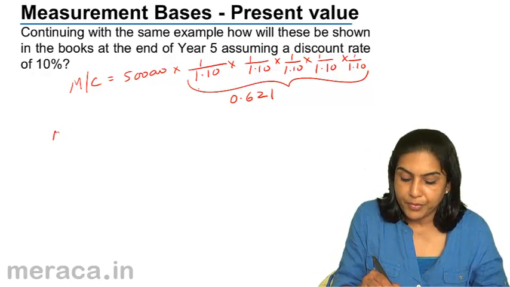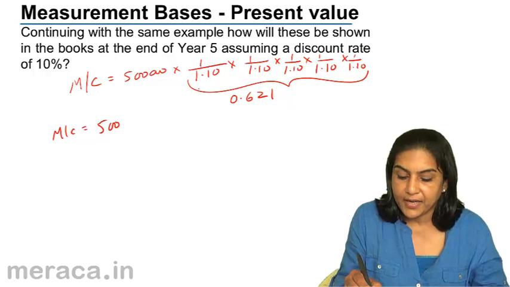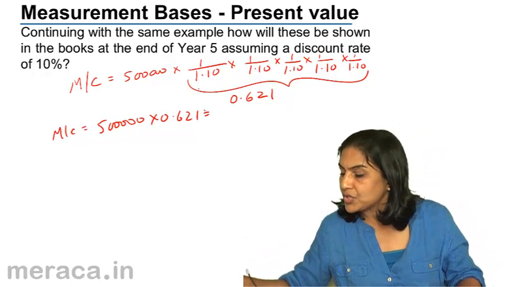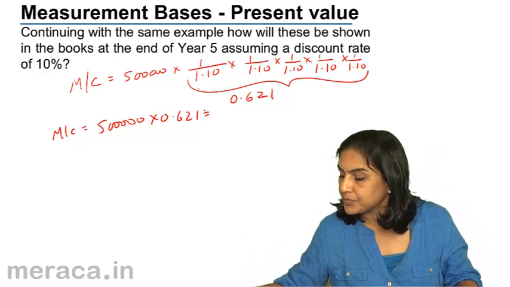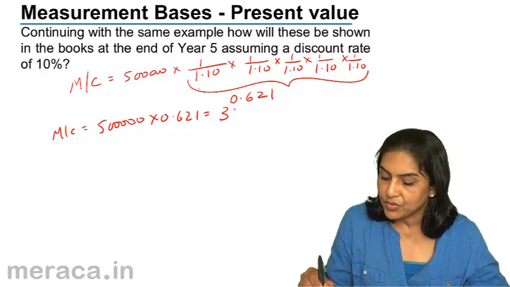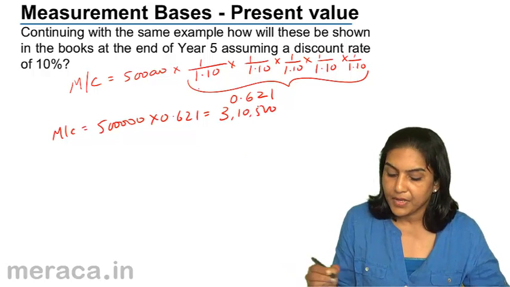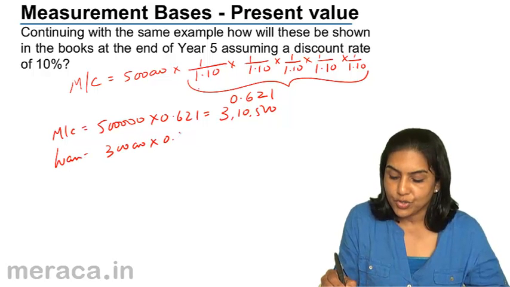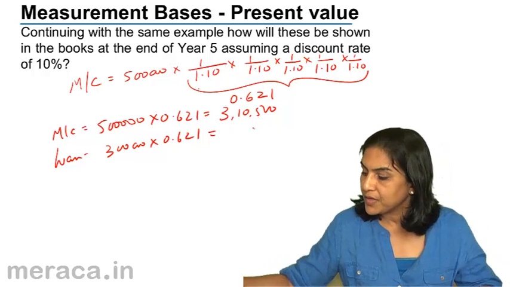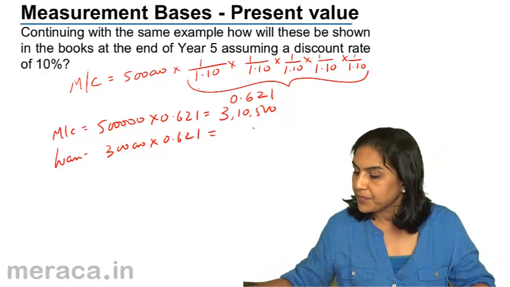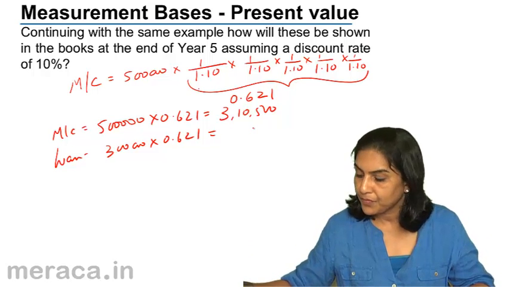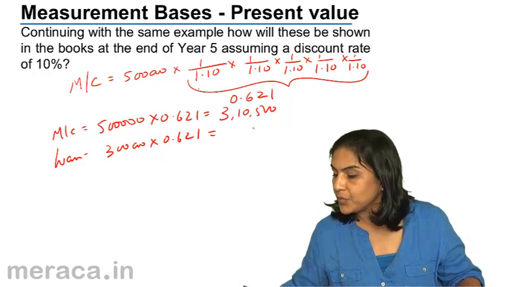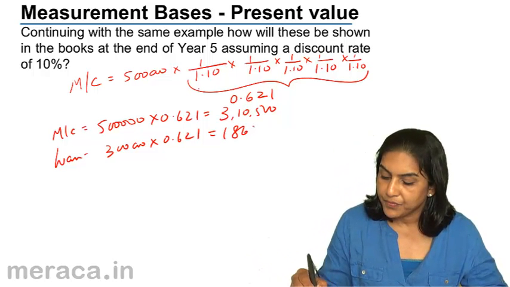Similarly, therefore, machinery would be 5 lakh into 0.621, which is equal to 3,10,500, and the loan would be 3 lakh into 0.621, which would give us 1,86,300.